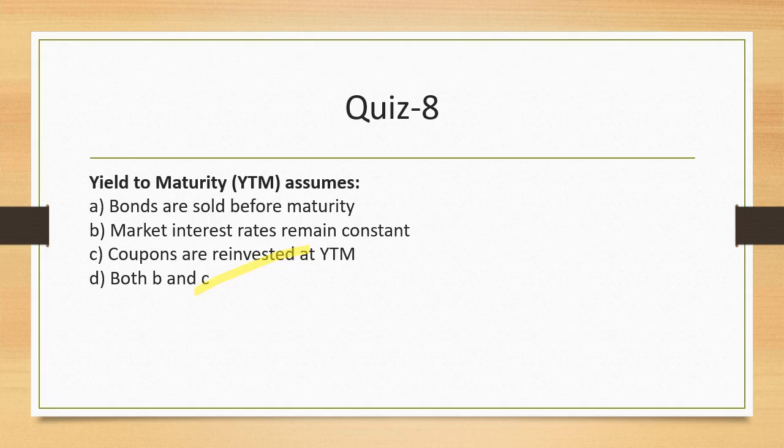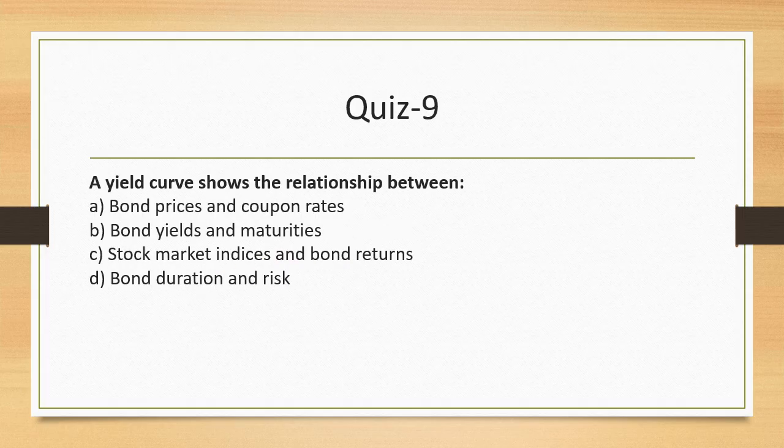So market interest rates must remain constant first. They should not change, because when the market interest rates change, the reinvestment value will change, right? And coupon is reinvested at YTM, right? So whatever is the YTM, you continue to reinvest it at that rate. That's the idea. Question number 9.